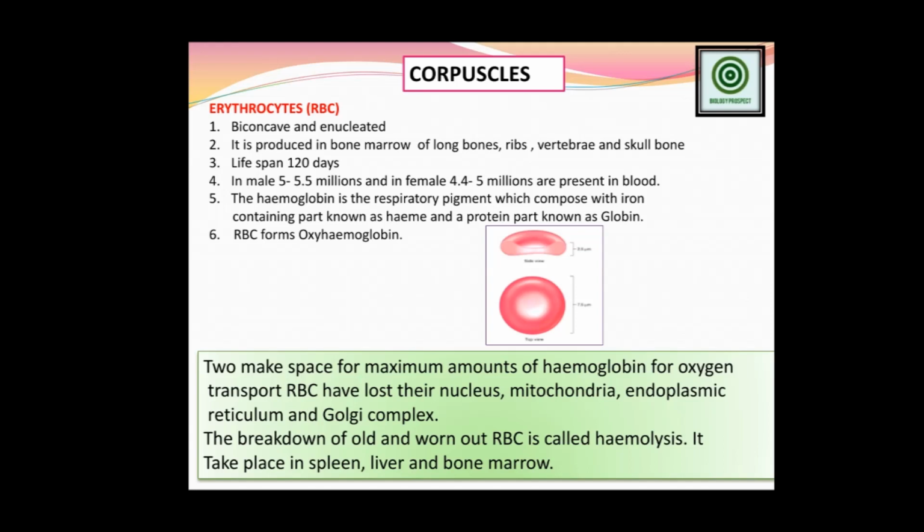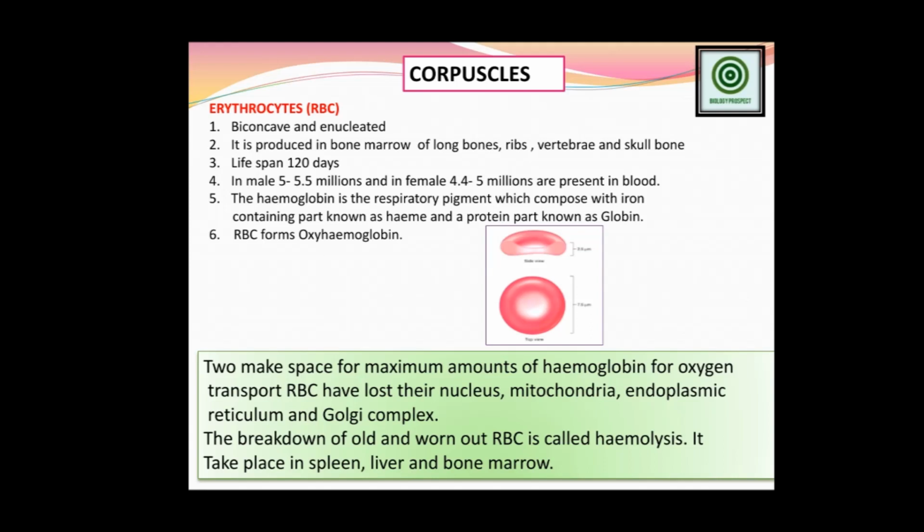WBC, white blood corpuscles, are known as leukocytes, and blood platelets are known as thrombocytes. These three cells make up the cellular part of the blood, and obviously they play a very vital role, helping to continue different living processes, and our circulatory system also stands on them.